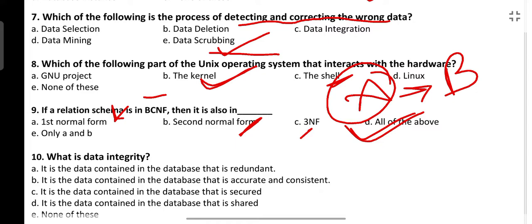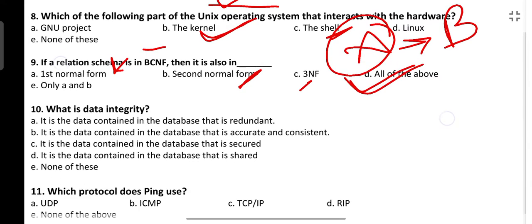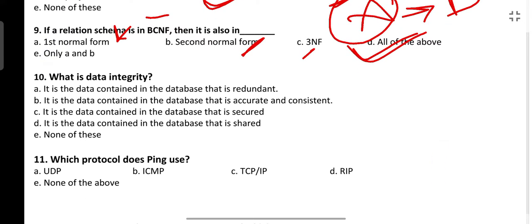So if you have completed your DBMS, I hope you have completed normalization in a good manner. Normalization is a very important topic because questions used to come from here, theoretical as well as functional dependency, prime attributes, non-prime attributes, and determining whether a table is in first normal form, second normal form, third normal form. So we will practice those questions in coming days. If you have not completed it, please go through the normalization topic in a very detailed manner. Let's go to the next question.